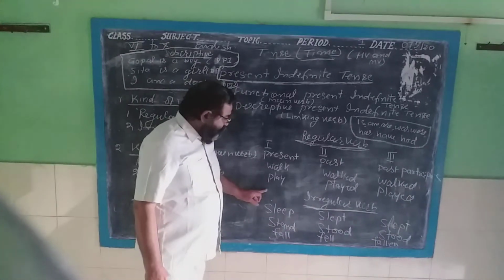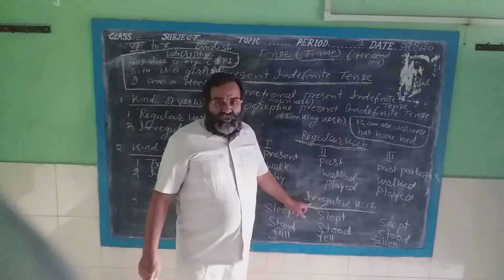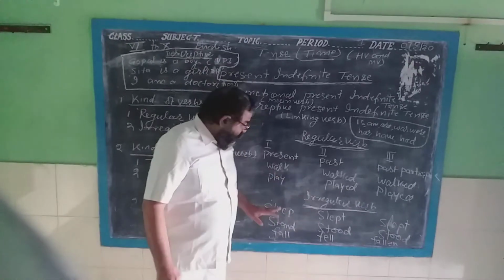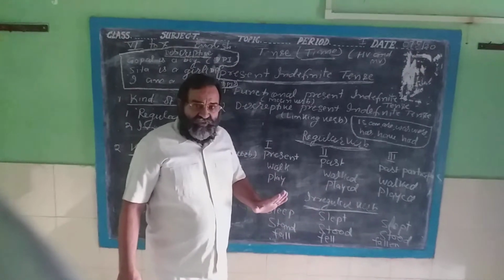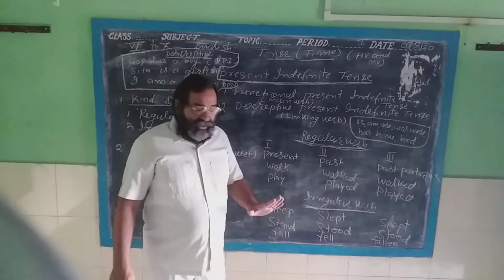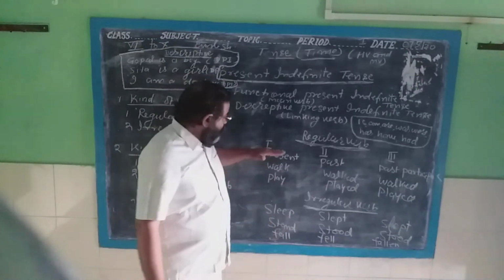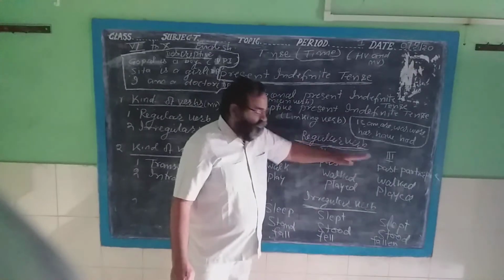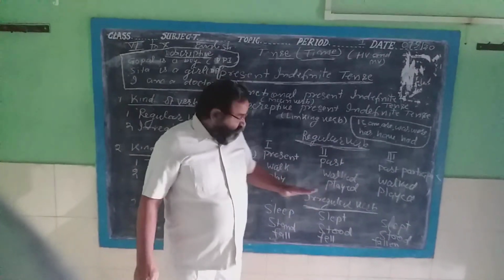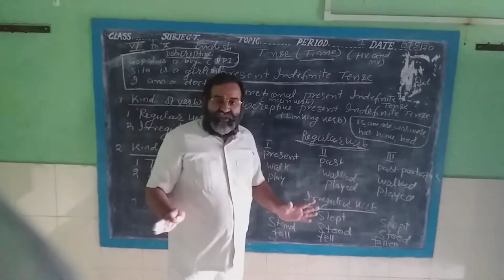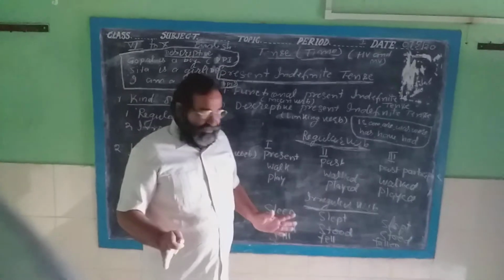Now, second is the irregular verb. Irregular verb is that in which the first form, second form, and third form, present form, past form, and past participle form, are different in shape, in spelling.